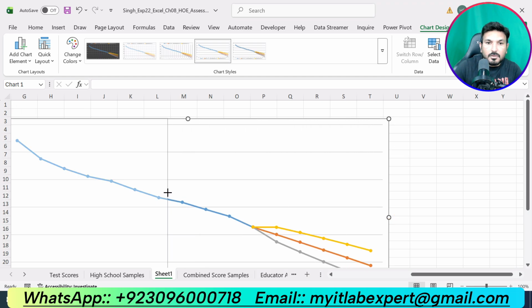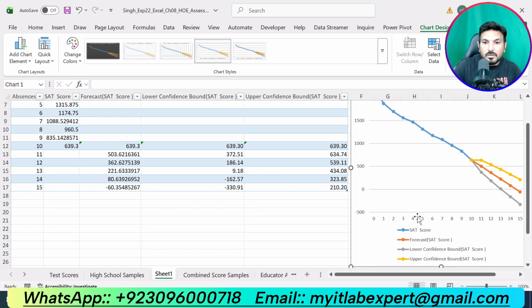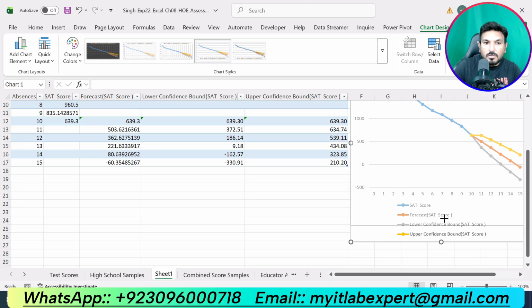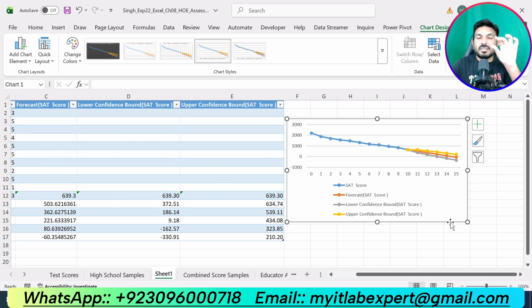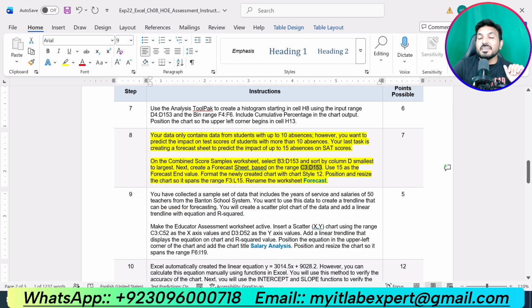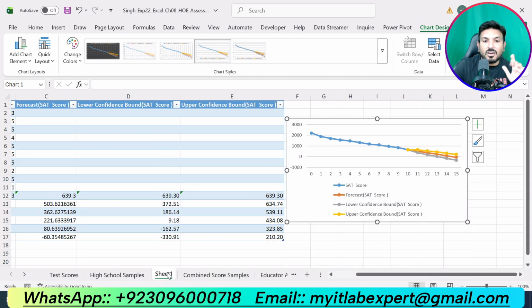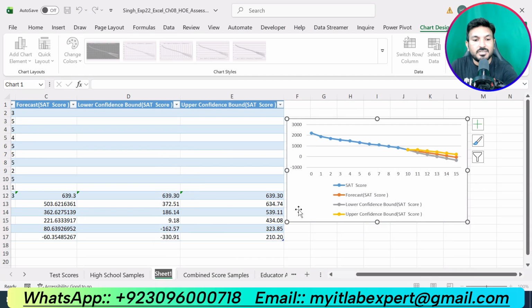Here. So we were supposed to resize this chart so that it spans F3 up to L15. Now rename the worksheet as forecast. Right click on that and click Rename and type forecast.